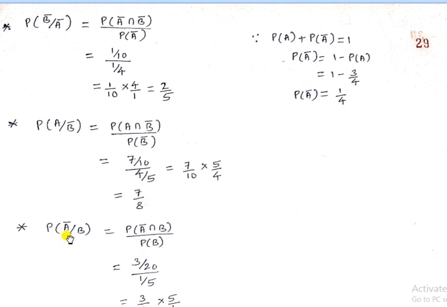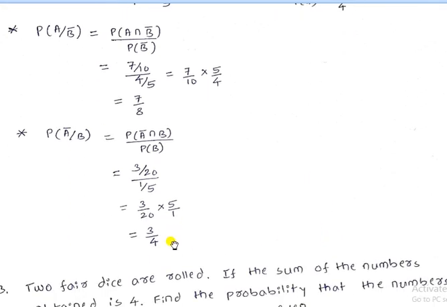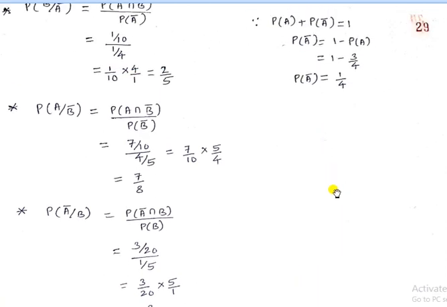And probability of A bar divided by B. Here also use the Venn diagram to find the value of A bar by B, which is 3 divided by 4. The important thing is you have to remember to use the Venn diagram to find A bar divided by B and A divided by B bar.